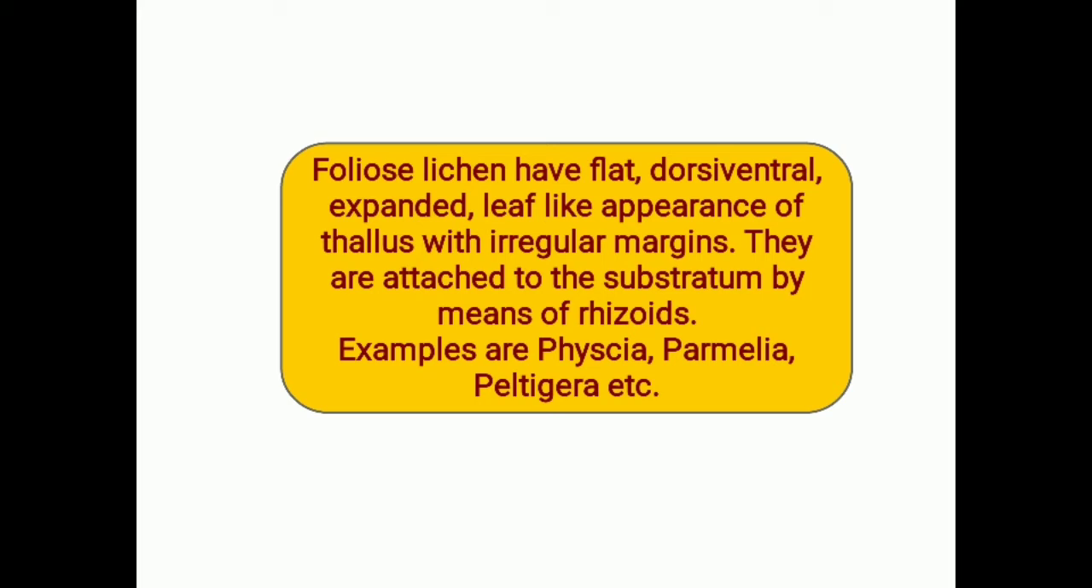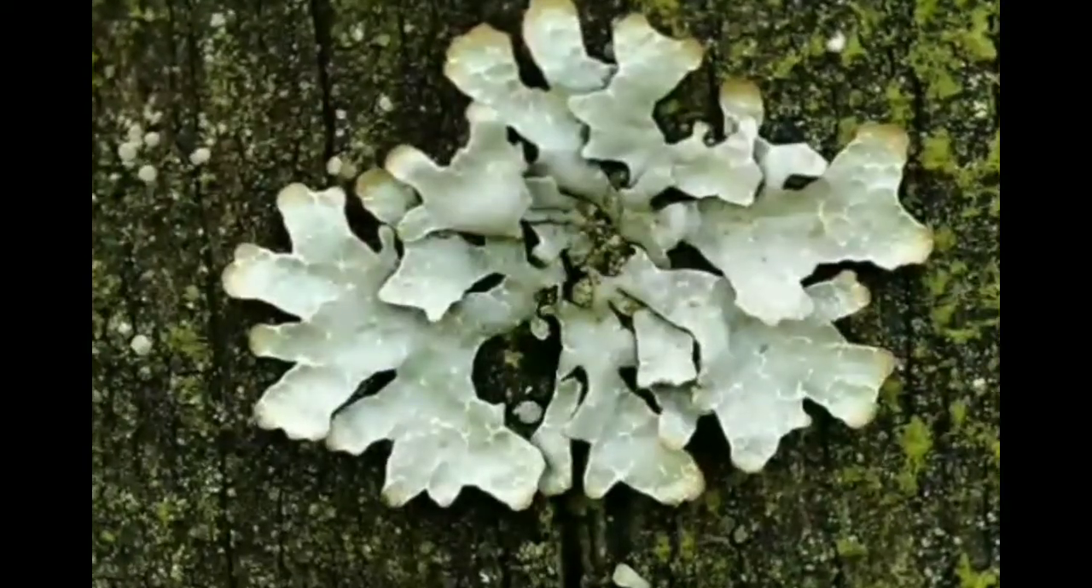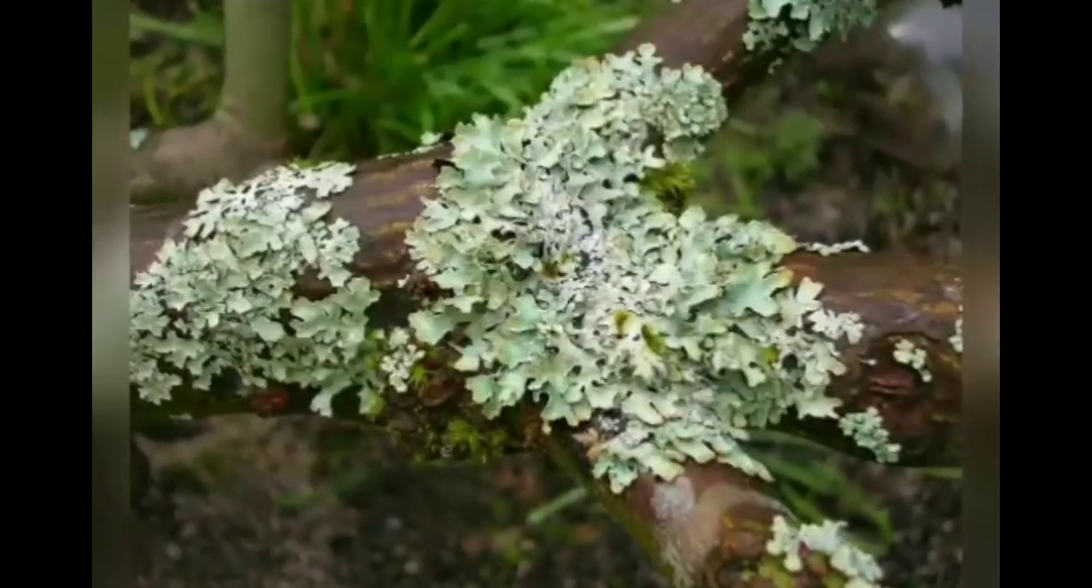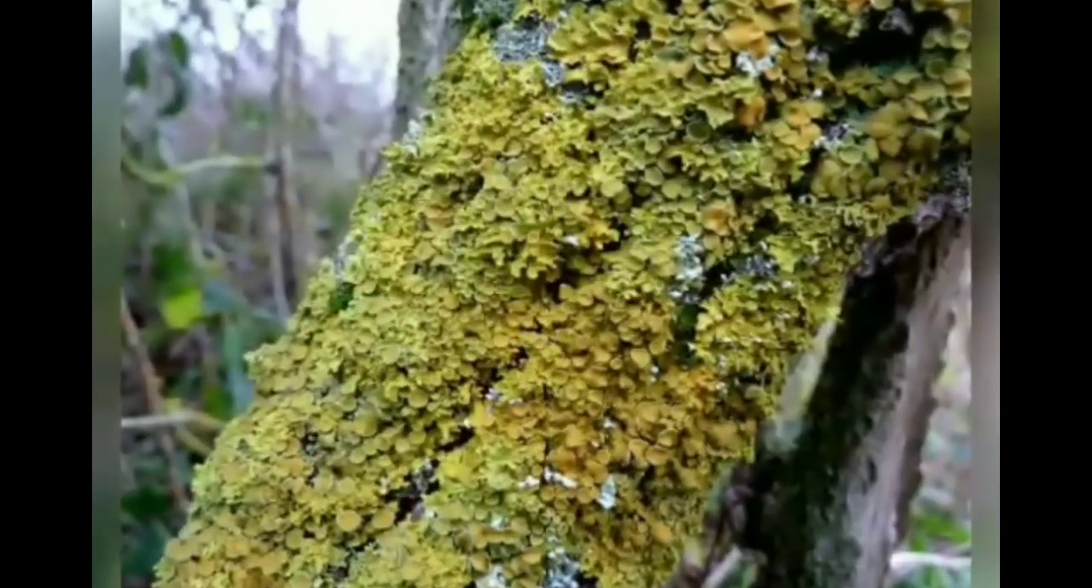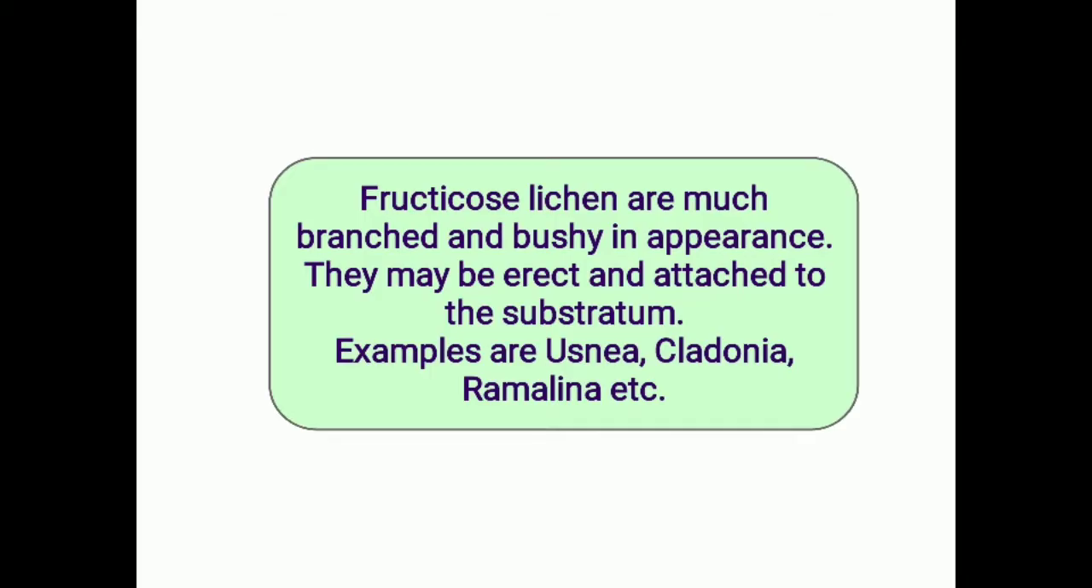So here are some species of the foliose type. From the diagram you can see these are generally Physcia, Parmelia, Peltigera, etc.